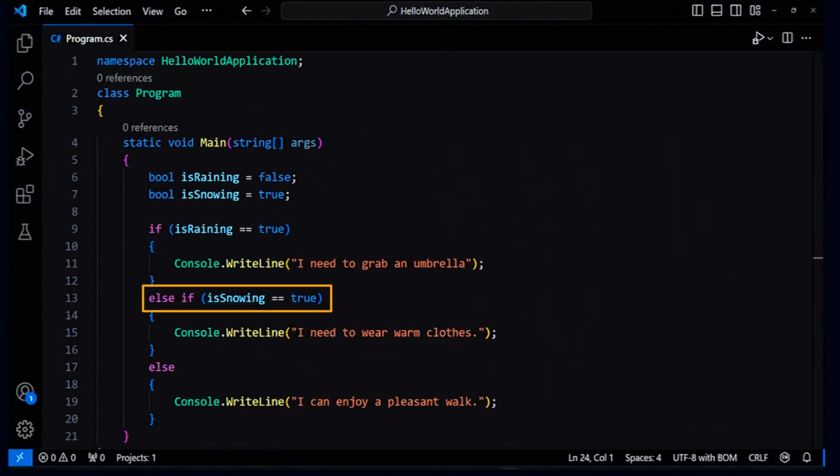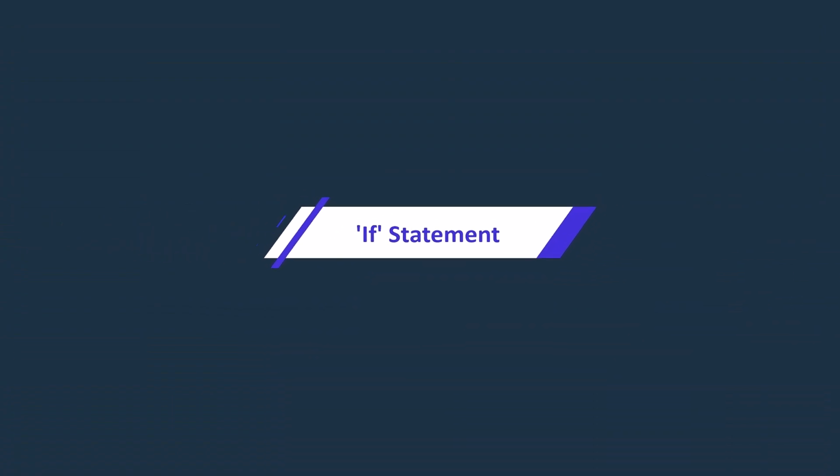Alright, in the world of programming, we frequently encounter such decisions, and it's crucial to make accurate choices at different stages of our application. Now, let's talk more about these statements in C#. The if statement is a fundamental part of programming. It allows us to execute a block of code if a specified condition is true.